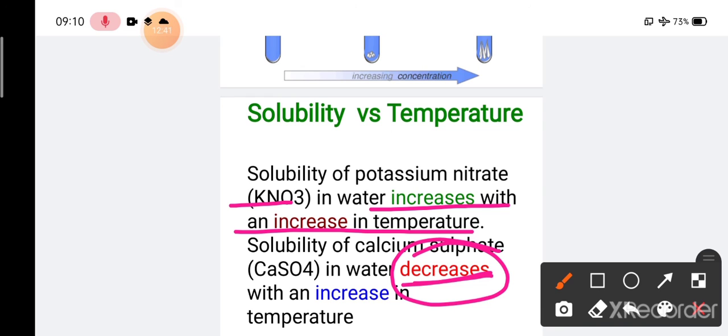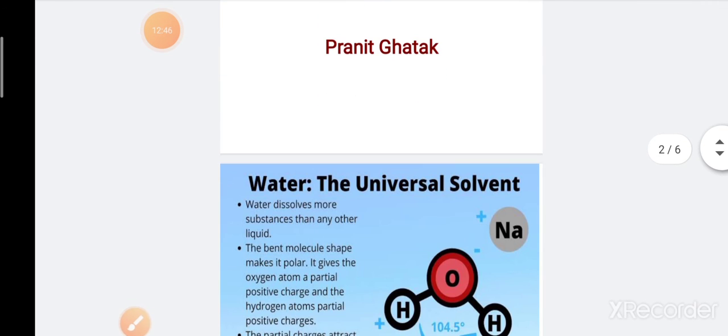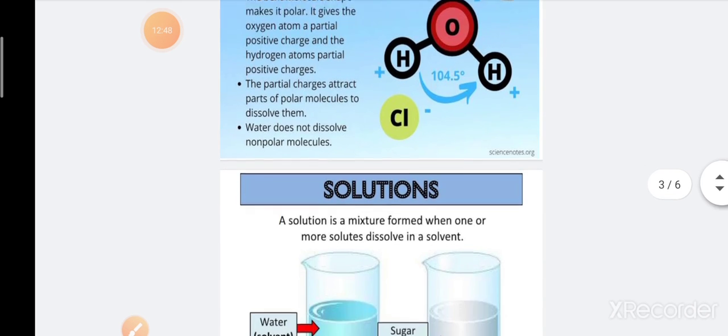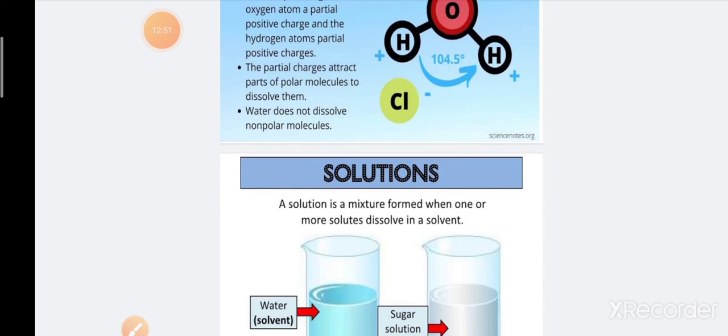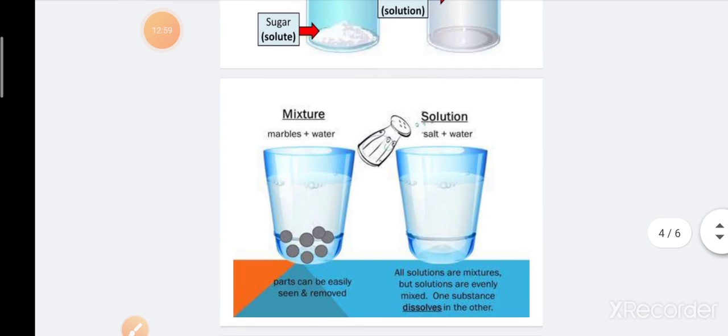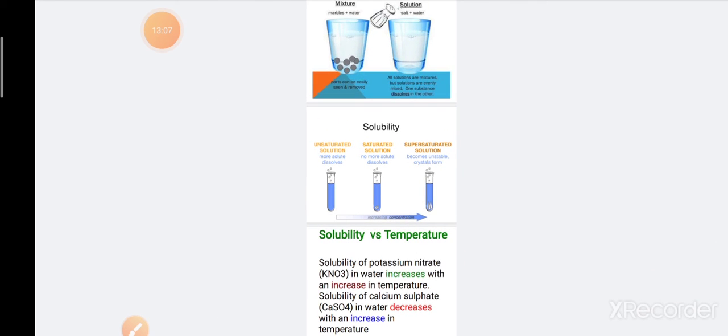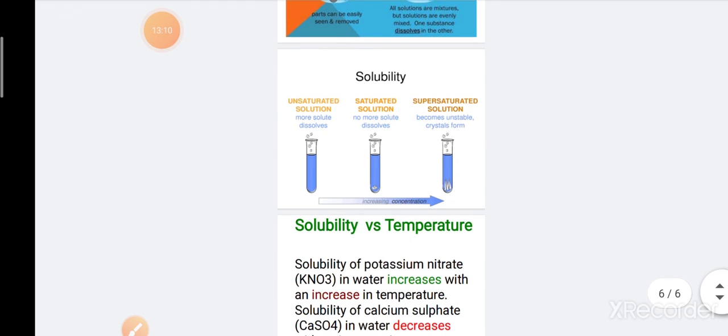Okay, so today's topic was mainly water, why we call it a universal solvent, as well as what is a solution, what is a solute and what is a solvent, and the types of solution as well. That means the saturated, supersaturated, and unsaturated solution. We also talked about the mixture and the solution, and the difference between them. We have also discussed solubility versus temperature. There is a relationship between the solubility and temperature, and we have talked about the examples as well, that is potassium nitrate and calcium sulfate.